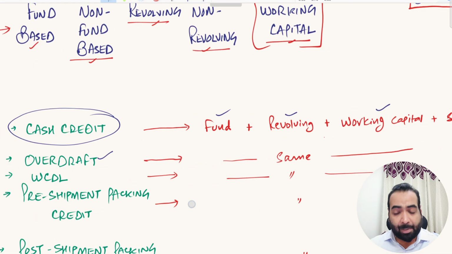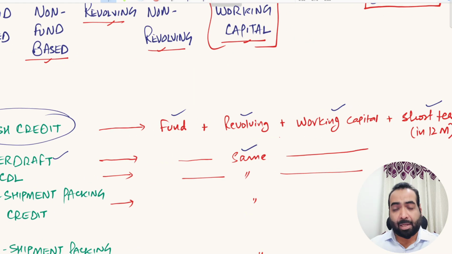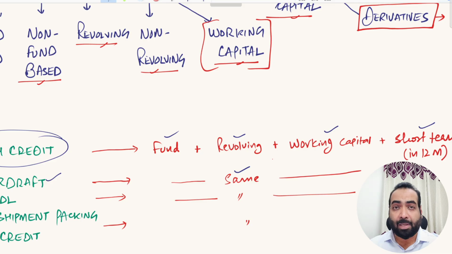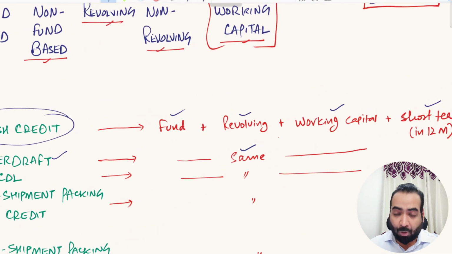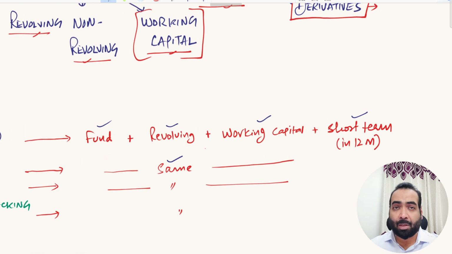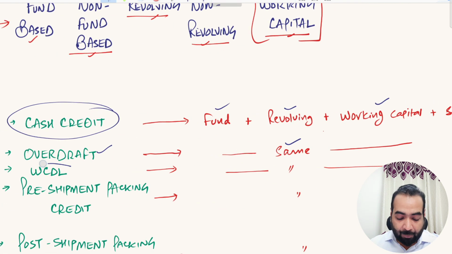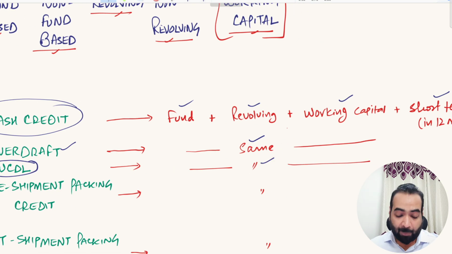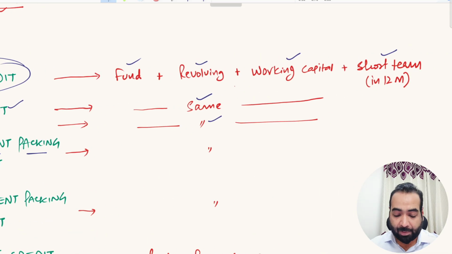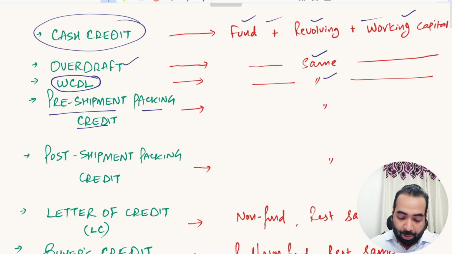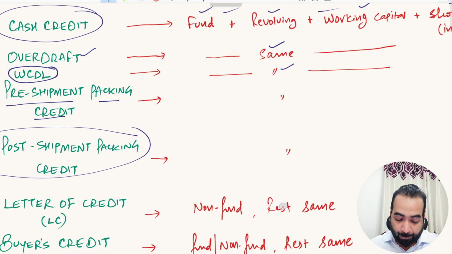Overdraft limit is treated in line with cash credit facility in terms of these features. Although there is a difference between these two facilities, when we talk about the features of fund-based, revolving, working capital and short term, they are both the same. Similarly, working capital demand loans, WCDLs, are treated in the same way. Similarly, pre-shipment packing credit has all these four features that we have discussed here. Then post-shipment packing credit is also the same, right?